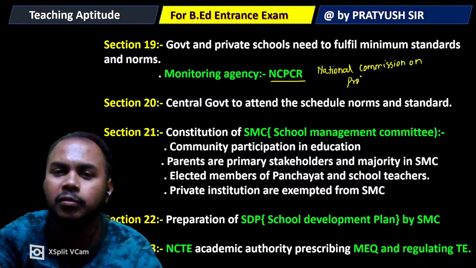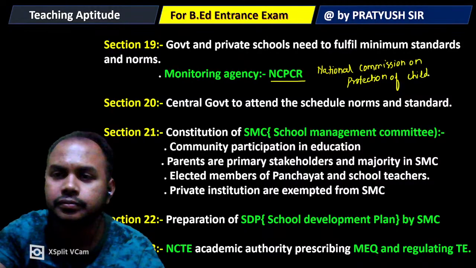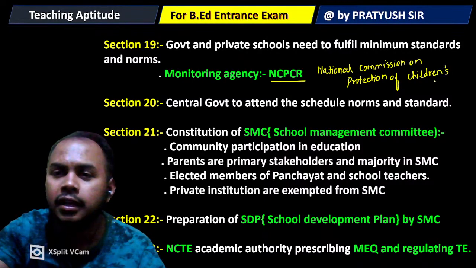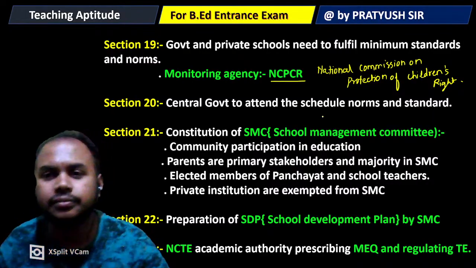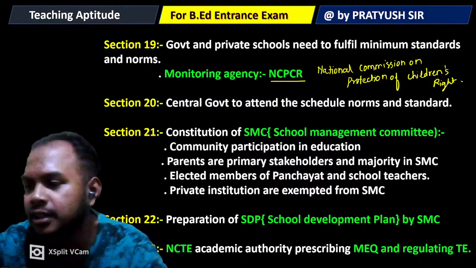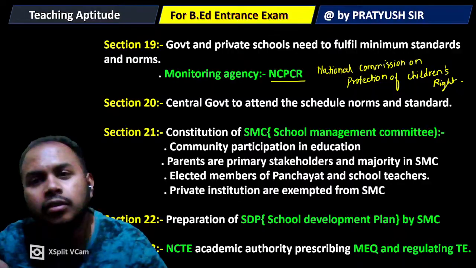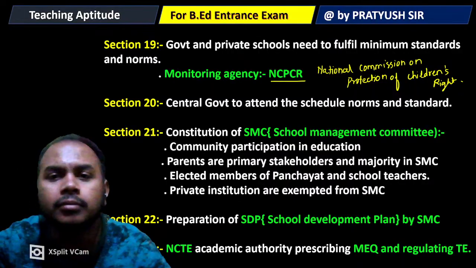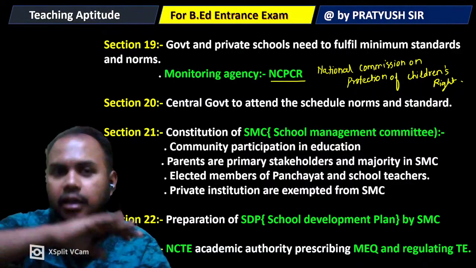This is the full form of NCPCR, protecting the rights of children in the age bracket of 6 to 14 years. So Section 19 gives strict instructions to both government and private schools to fulfill the minimum standards and norms required to get affiliation, as mentioned earlier.